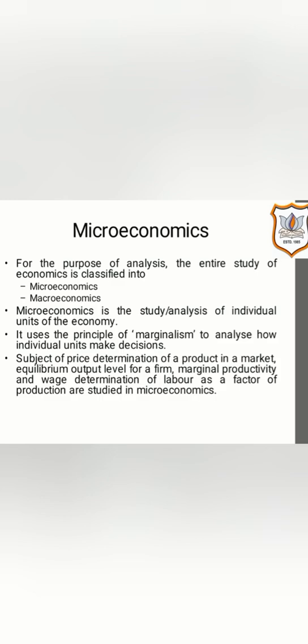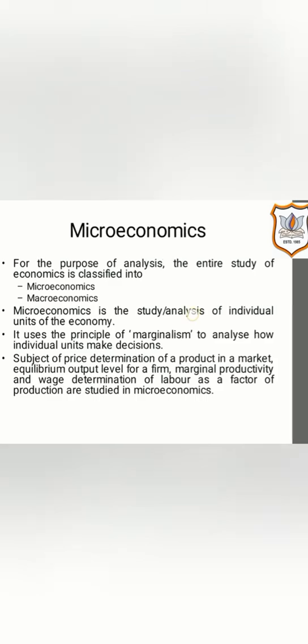Similarly, the subjects of price determination of a product in a market, equilibrium output level for a firm, marginal productivity, and wage determination of labor as a factor of production are studied in microeconomics. Say, for example, how to determine the price of a product, what wages are to be paid to labor, and what should be the amount of production in order to maintain equilibrium. All these are subject matters of microeconomics.